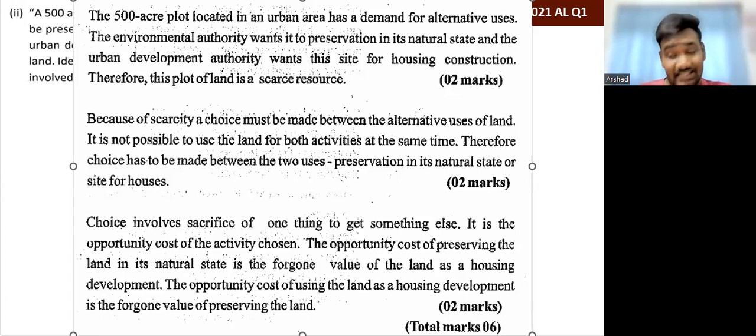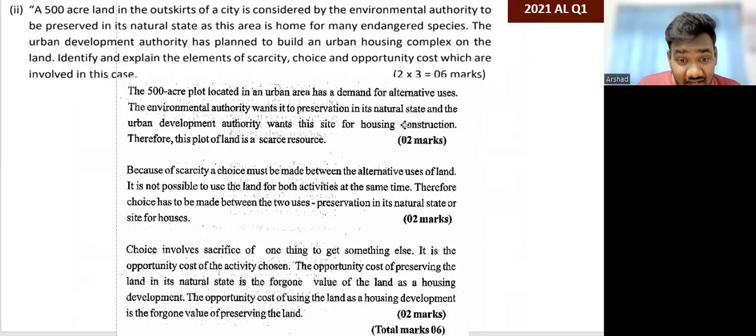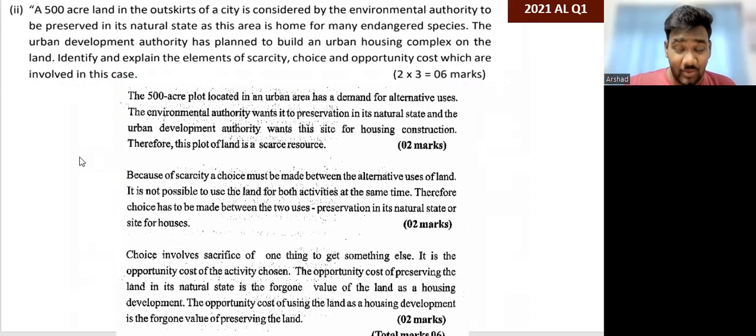If you do this, this is the opportunity cost. If you do this, this is the opportunity cost. So it's a very normal, simple thing that you have to write, guys. So don't get scared when you see questions like this. From the question itself you can formulate your answer. Is that okay? Manageable? Fine. Okay, done. Then we'll go to the next one.